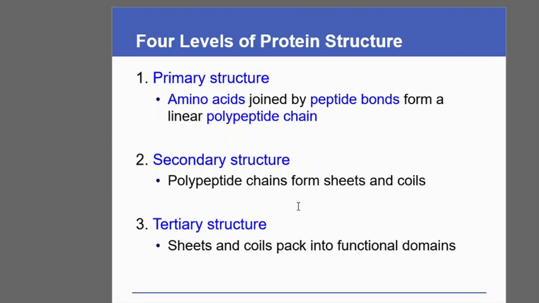is the tertiary structure, that is the sheets, the beta sheets and coils, they pack with one another into a functional domain. So we know that proteins, they are the functional molecule within a cell, and these functional molecules will function only if they can acquire a particular structure. So for the formation of a particular structure, the primary structure has to further adopt into secondary structure. This secondary structure has to convert into tertiary structure.